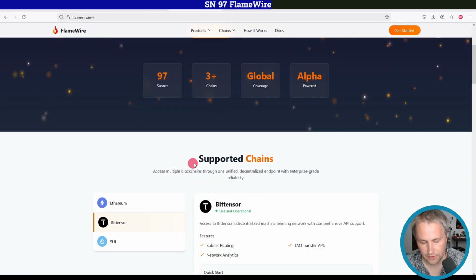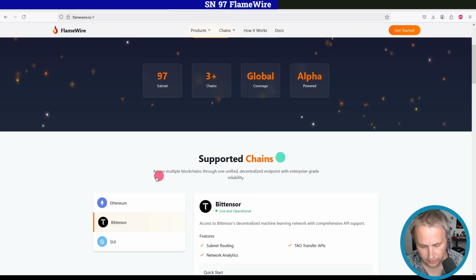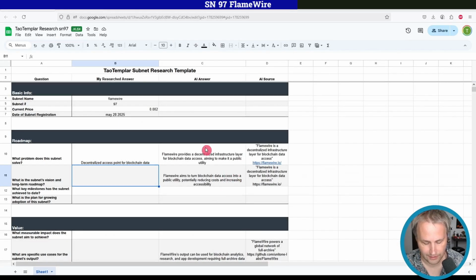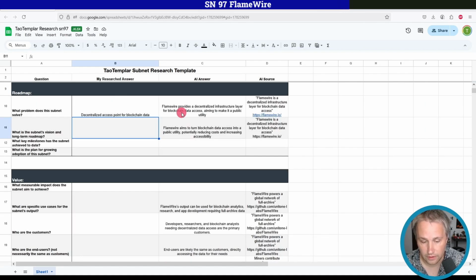If I go to their website here, you can see it's got a couple supported chains, although Bittensor is the only one that's live. So from reading through this a little bit and from the answers I got here from the AI, it sounds like the miners run full archive nodes for blockchains, and then Flamewire provides access to those through some API or something. It seems a little bit above my head at this point. But I do know that running nodes on some crypto networks can be costly. But maybe that's what they're helping here.